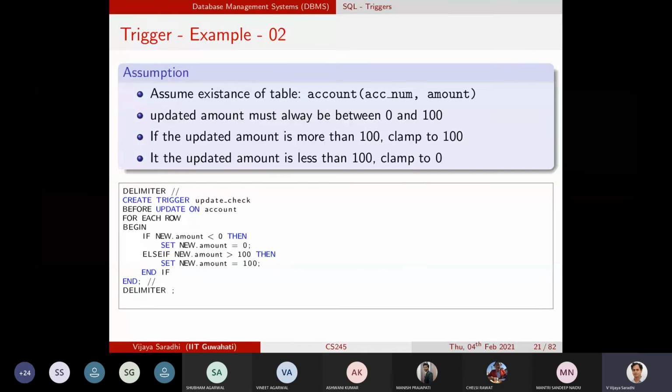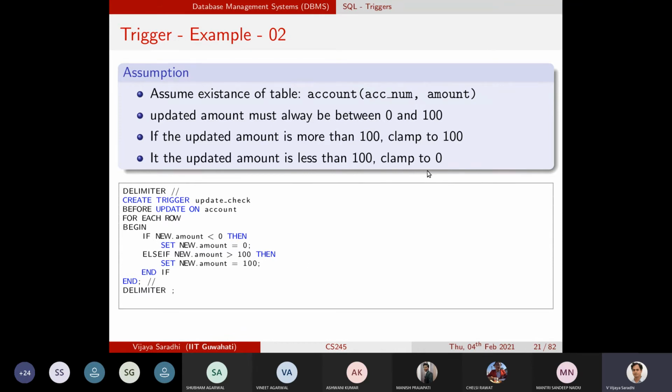So we will look at one more example with respect to triggers. This is once again a very simple trigger. We say create a trigger, and what is it that we do? We wanted to update the amount, which must always be between 0 and 100. If the amount is more than 100, we'll say that it is 100. If it is less than 0, we'll clamp it to 0.